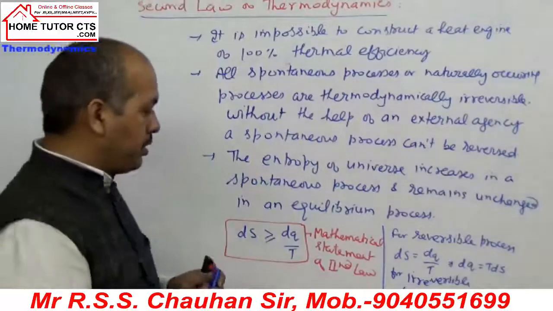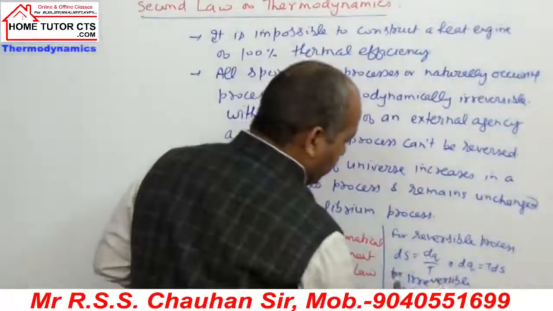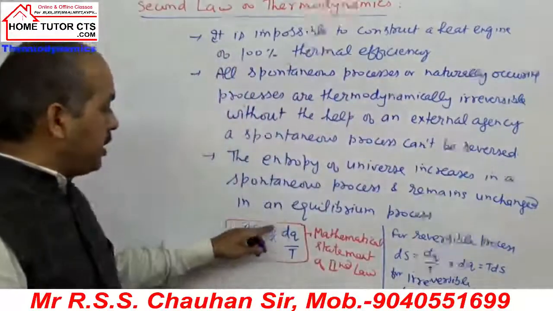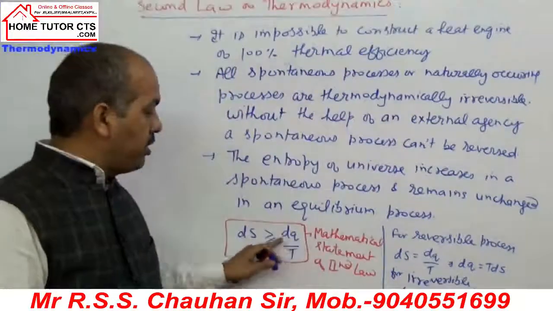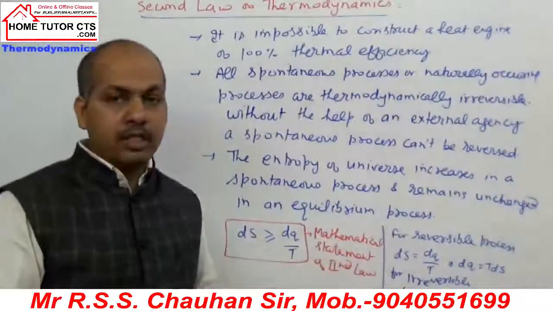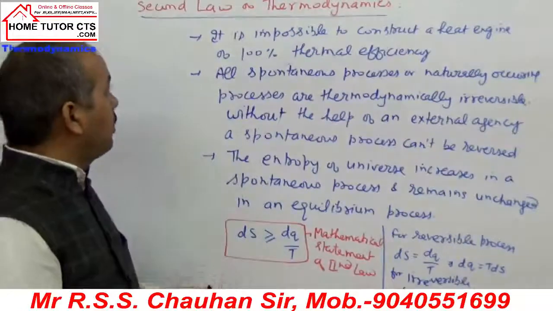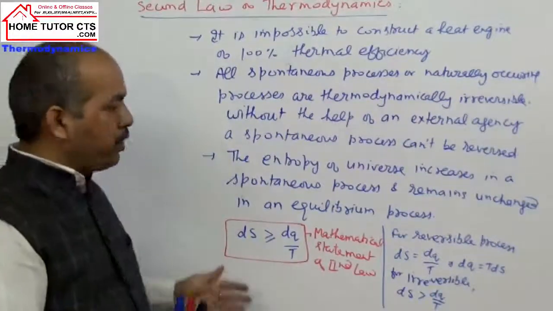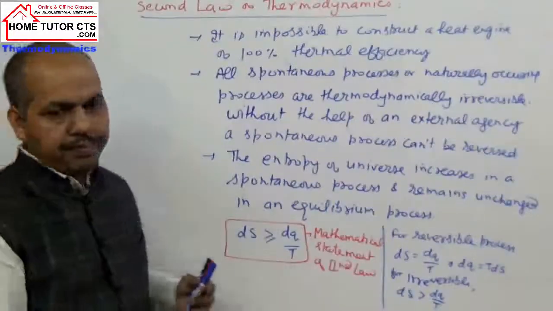I hope it is clear. I hope it is visible also. dS will be more than dq by temperature if the change is irreversible, and dS is equal to dq by temperature when the change is reversible. So that is the second law, mathematical statement. Now let us take some more points about entropy changes.